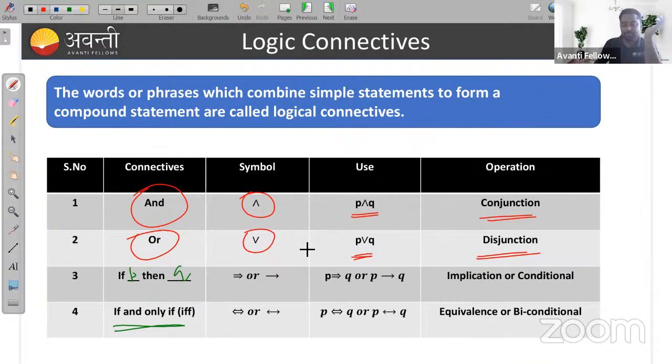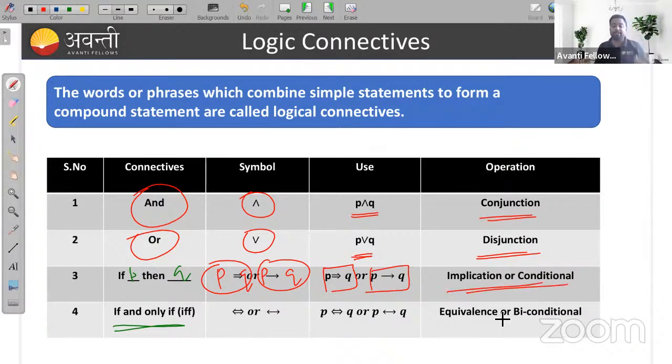Simply, if-then statements we can denote, or you can represent a statement like this: P implies Q. Okay, P implies Q, this or this, or P implication, or P conditional Q. Or you can also write it this way. So this is my implication or conditional.